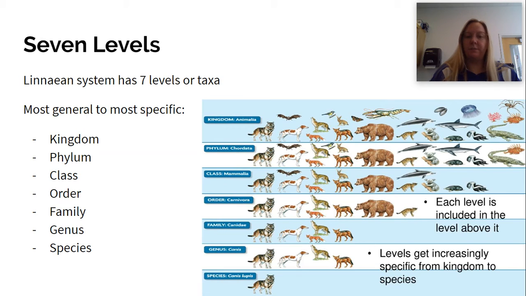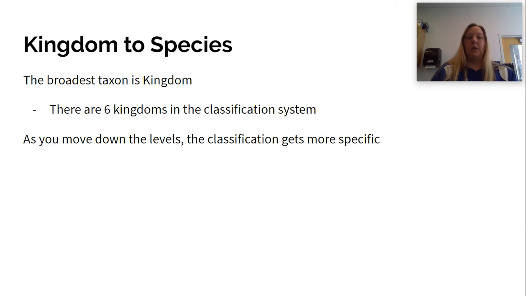There are 7 levels, or taxa, in Linnaeus's classification system, the broadest being kingdom. Then we have phylum, class, order, family, genus, species. There is a mnemonic device to help you remember this. Most commonly, people use King Philip comes over for great soup. If that helps you, King Philip comes over for great soup. The broadest taxon is kingdom. There are 6 kingdoms in the classification system.